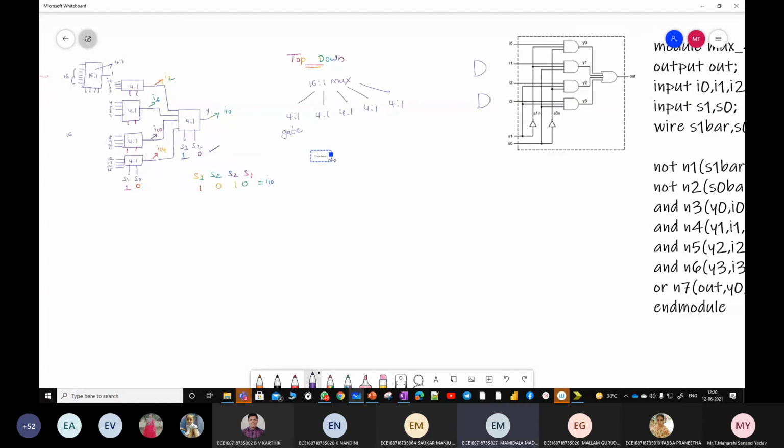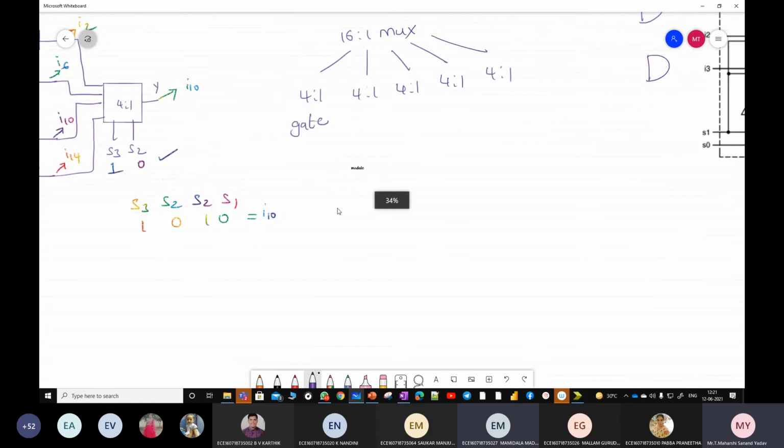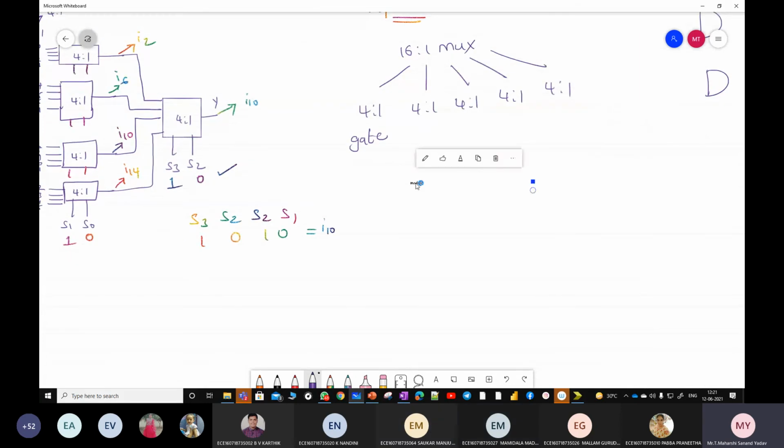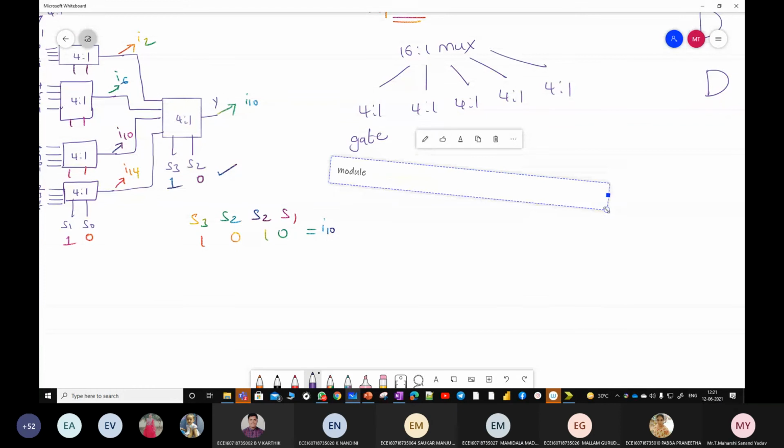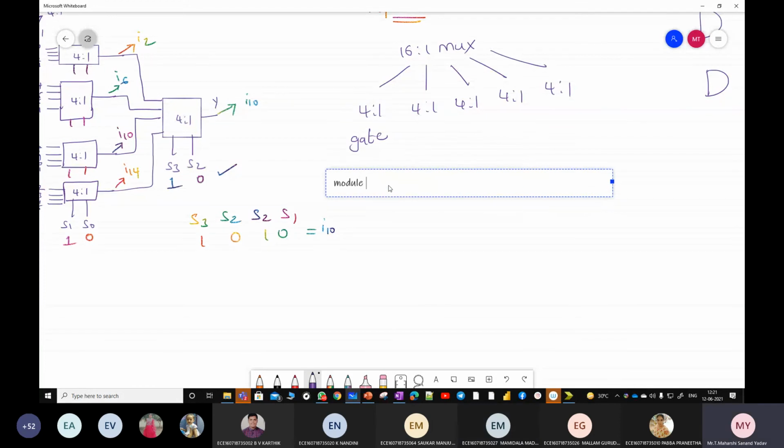Same, we need to write 3 more 4:1 mux, but with different inputs. Or else directly can I call it? Yes, I can also call it directly. So the module name I'm giving as mux_16_1.